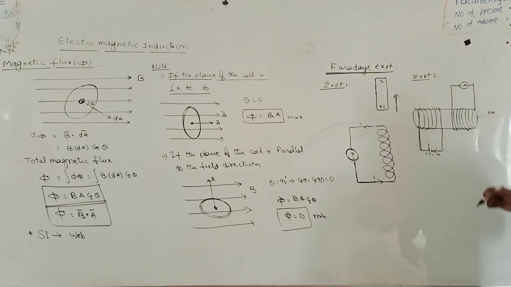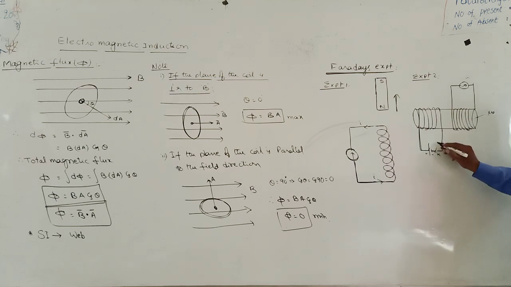There is one second coil. Across the second coil, a galvanometer is connected. If the key A is open, there is no deflection observed in the galvanometer. Suppose the key is closed at that moment, current will start flowing through this primary